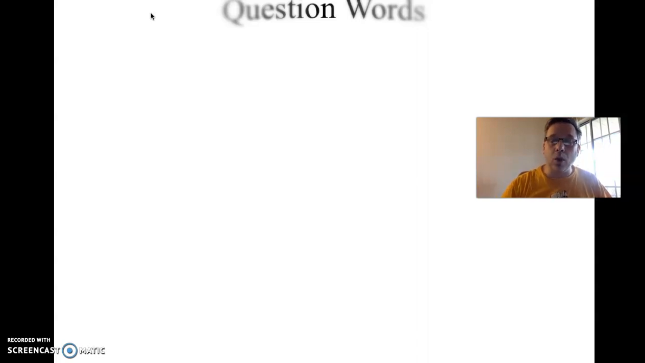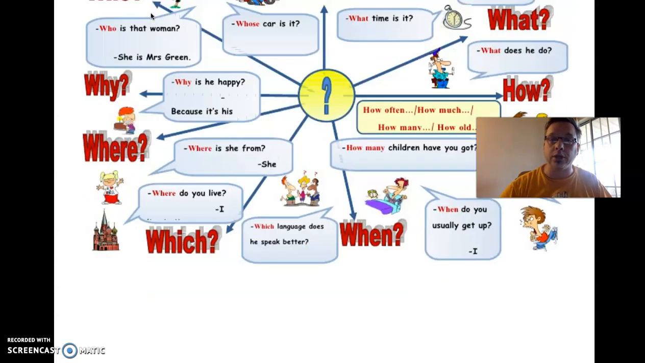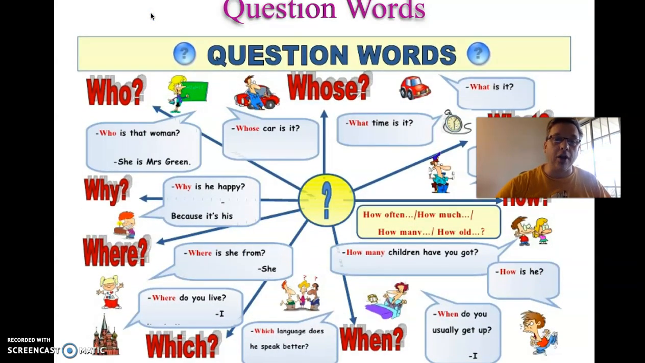Today we're going to look at question words. There are many ways to ask questions, but there's one group of words that we use in particular, and those are called the WH words. Here's a nice chart of the WH question words. Let's start here at the top. Whose tells us ownership. Whose car is it? It's this guy's car.